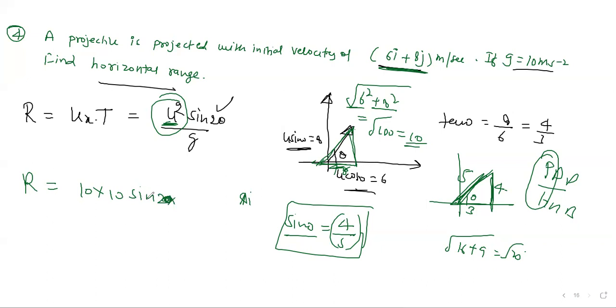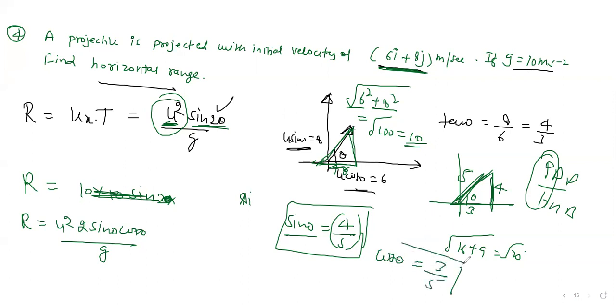Okay, what I do, make it easier. You write in this form because we don't know the perfect angle value here. So open this equation and write like this. The range will be equal to u square of 2 times sine theta cos theta by g. That will be easier. Similarly, like you found sine theta, you can write cos theta also. What is cos theta? Base by hypotenuse. Base means 3, hypotenuse is 5. So that's your cos theta.